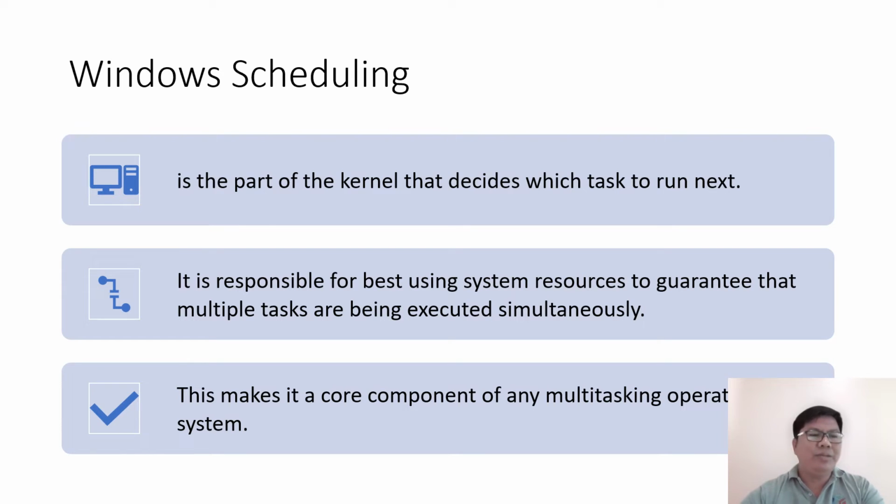Now we will be discussing the next OS example, Windows scheduling. It is the part of the kernel that decides which task to run next. It is responsible for best using system resources to guarantee that multiple tasks are being executed simultaneously. This makes it a core component of any multitasking operating system.